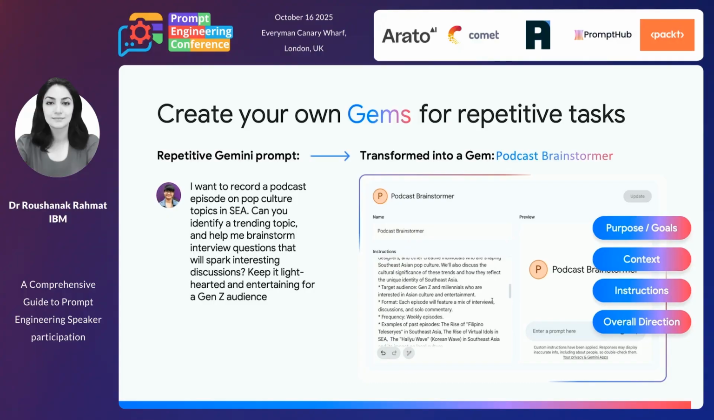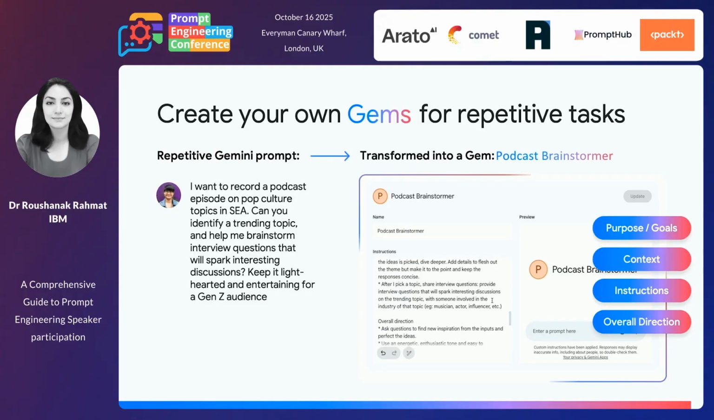And then I can also preview the output. I can improve it and revise it until I'm happy with it. Then I can save it, and later I can call it.